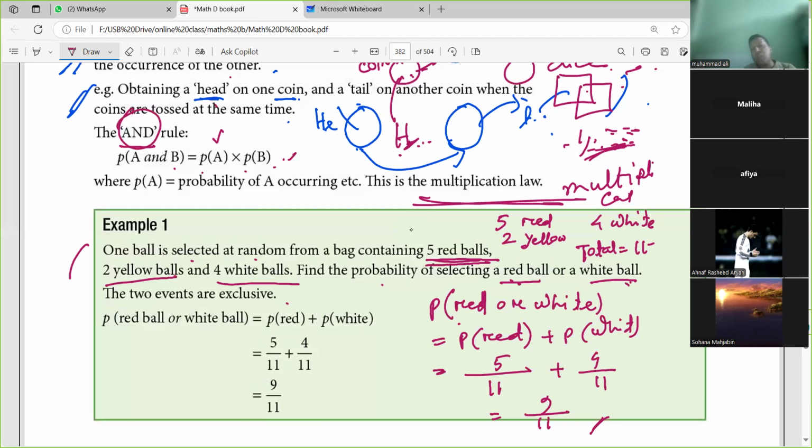Because this is mutually exclusive, both probabilities will be added, right? In one throw you are taking one ball only. At a time, if red comes, white will not come, but if white comes, red will not come. That's why this is mutually exclusive. Is it clear? Okay, so the first example is over.